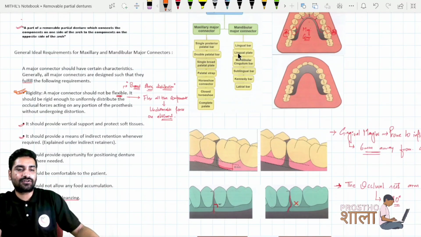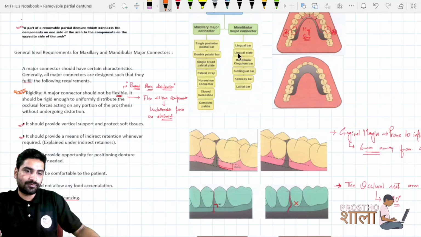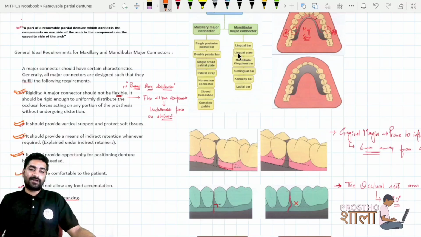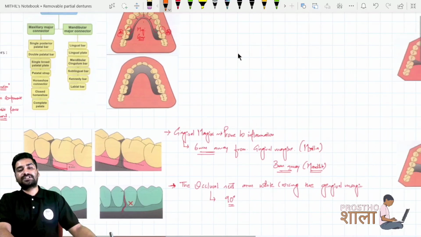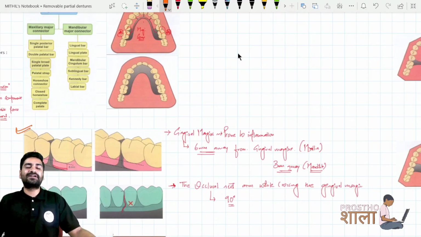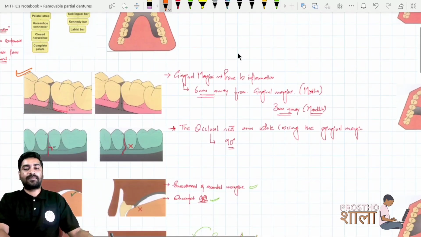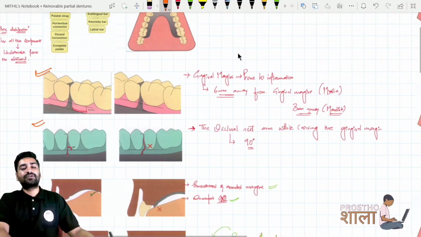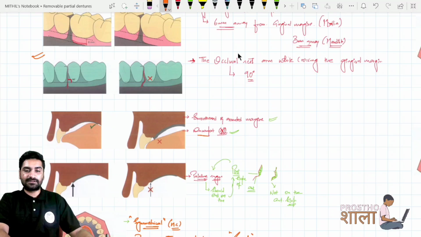Firstly, rigidity, strong enough, should not flex, then should provide vertical support, should have indirect retention qualities, should place the denture base properly wherever required, should be comfortable, no food accumulation, and it should be self-cleansing. From the gingival margins perspective, it should be 6 millimeters away from the gingival margin for maxilla, 3 millimeters away for mandible. Second, when any part is crossing the gingival margin, it should cross at 90 degrees.